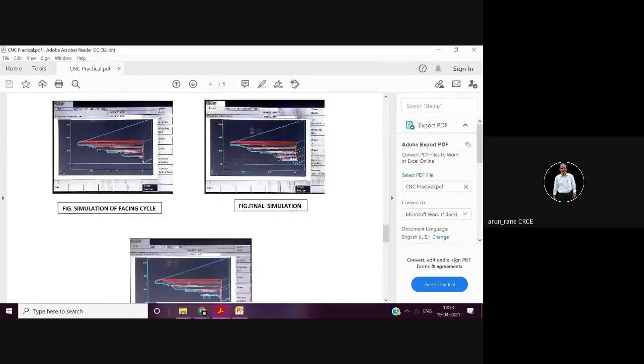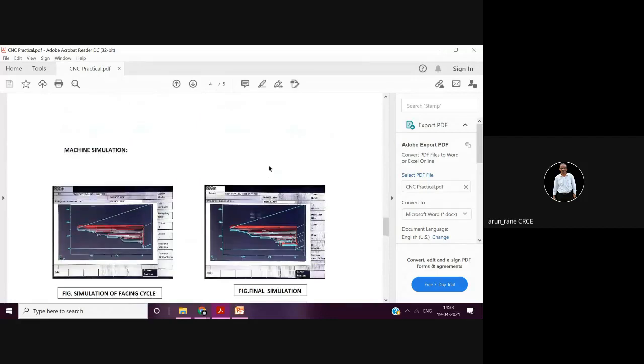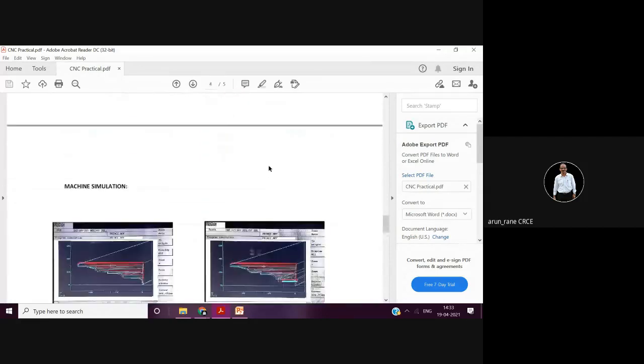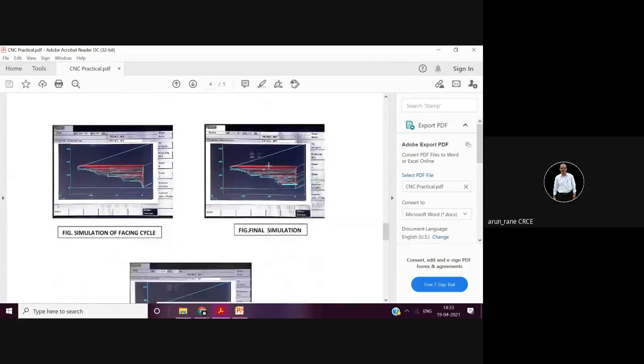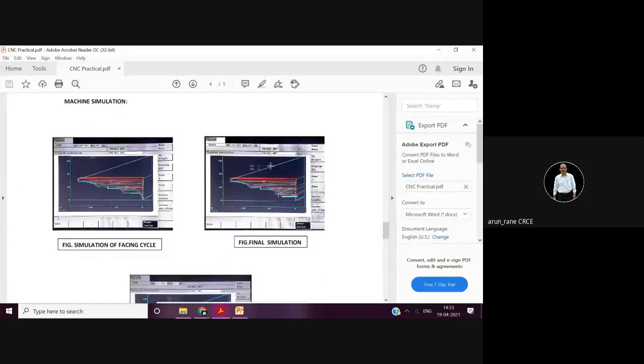Now this is your simulation. This is called the tool path simulation. Once you write a program, you can check it on the machine screen, that is the computer screen. This particular program is written for Siemens 810D. The purpose of tool path simulation is, if there is any error in the syntax, then you will come to know what the syntax error is.